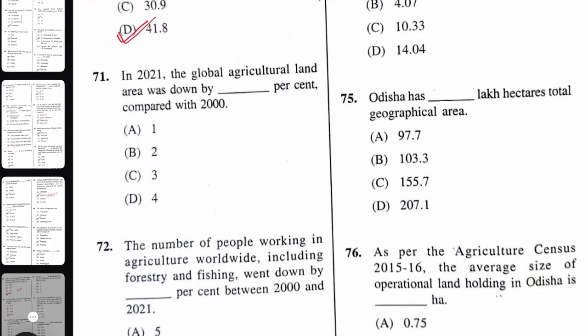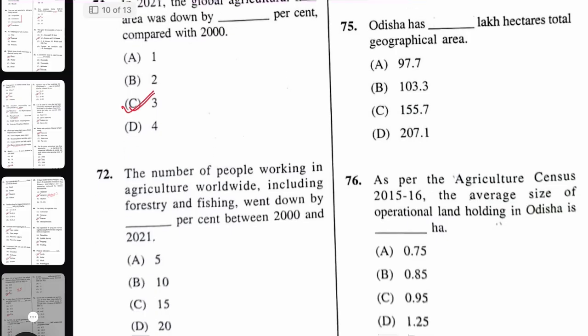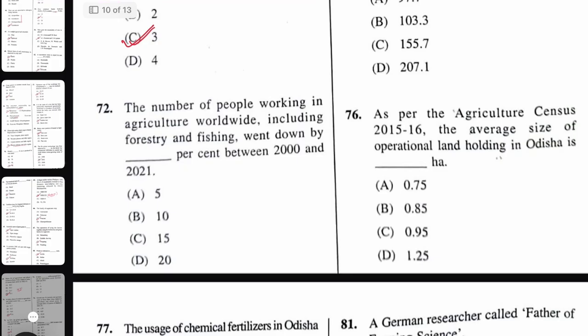Next question, in India in 2021, the global agricultural land area was down by dash percent as compared to 2000. The right answer here will be around 3%, according to FAO database. The number of people working in agriculture worldwide, including forest and fishing, went down by dash percent between 2000 to 2021. Again, same type of question.